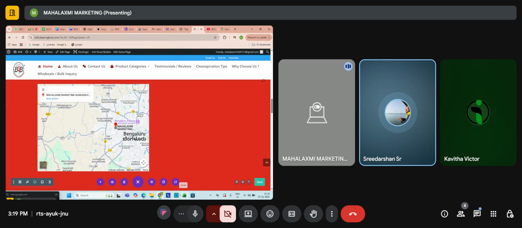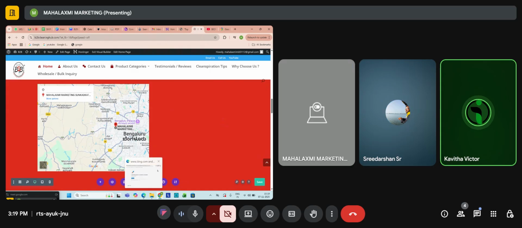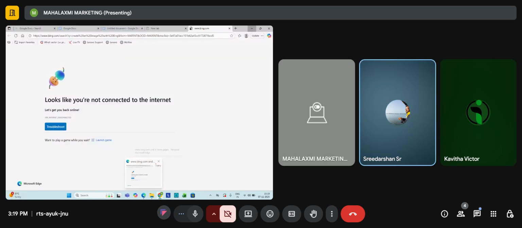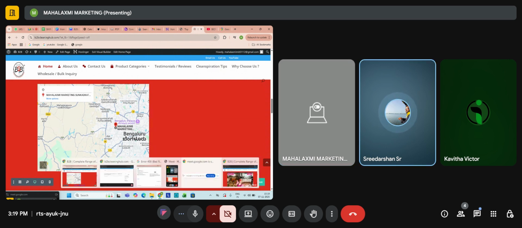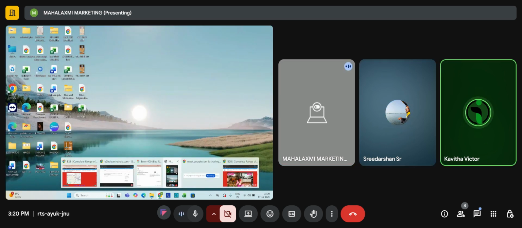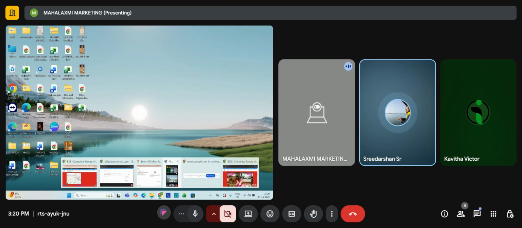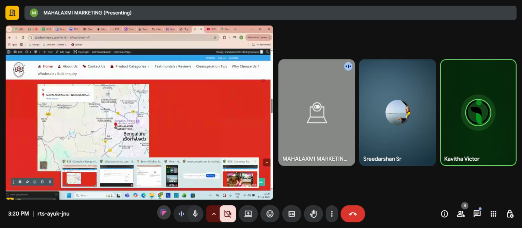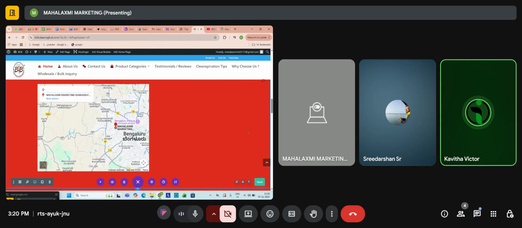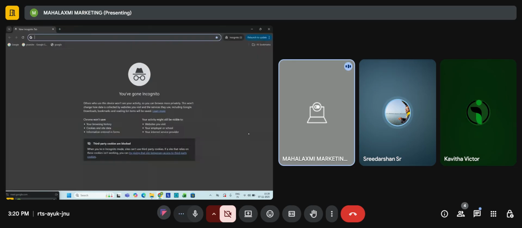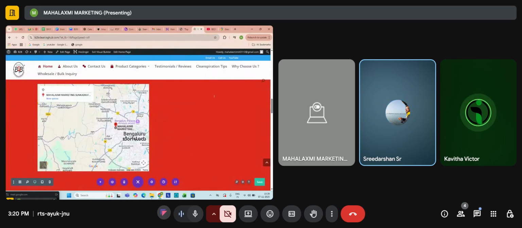Ma'am, we can have multiple locations also, right? We have multiple branches. Yes, you can add those locations as a module with two columns, one heading for the Malleshwaram branch and one for the Jayanagar branch. Once they click this, it will go directly to Google Map, right? Yes, when they click on that, they will be directed to Google Map.